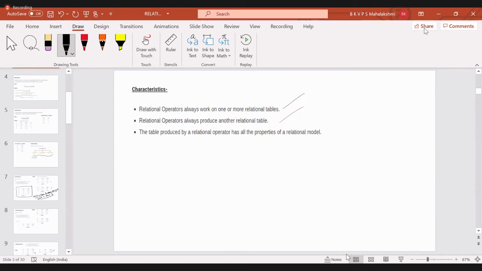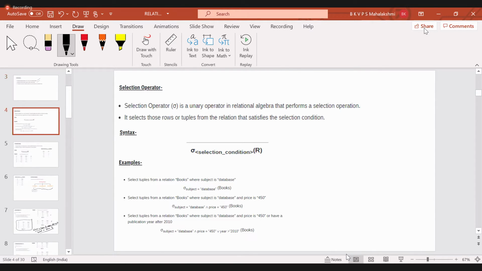In the exam, they will ask you a query, and you are supposed to write the syntax in relational algebra.